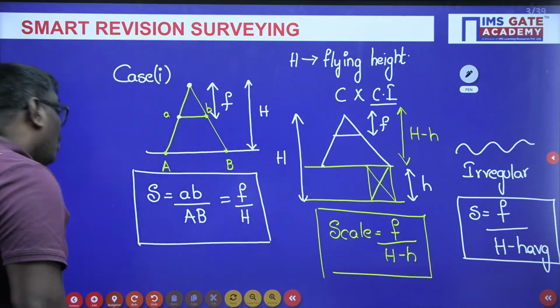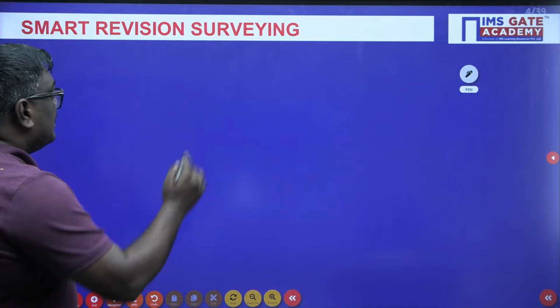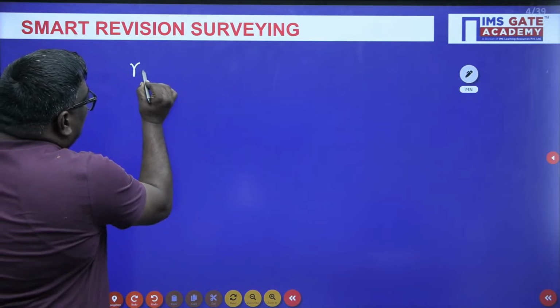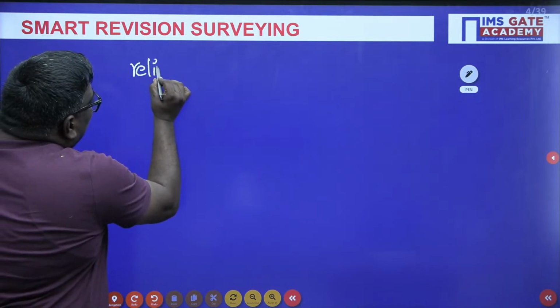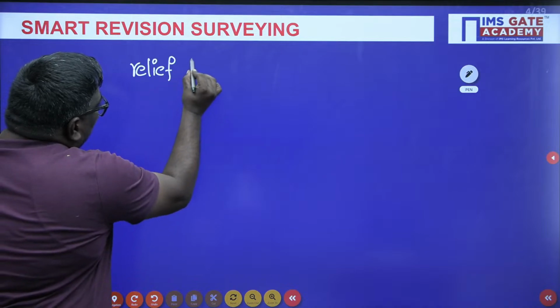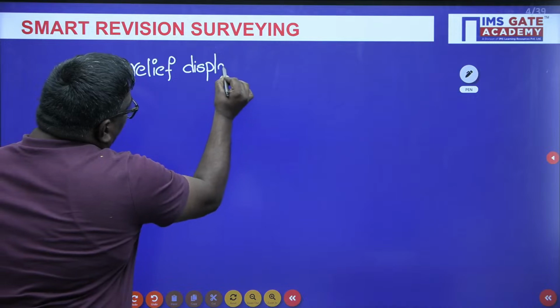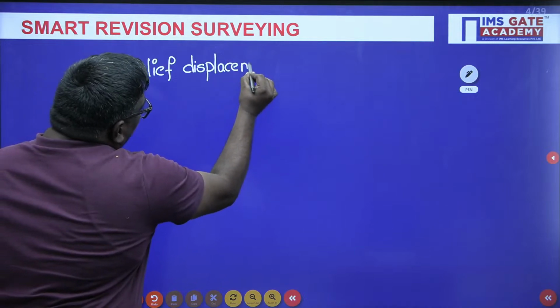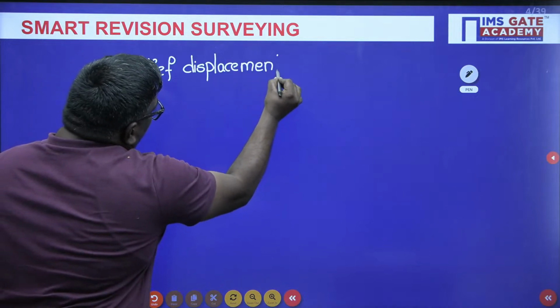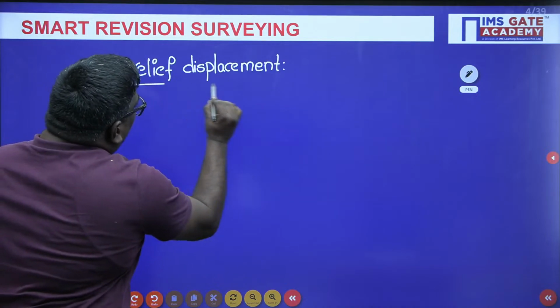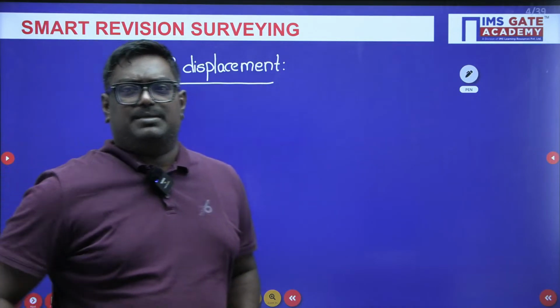Now, let me go to the most important concept in photogrammetry, that we call it as relief displacement. Now, my dear students, we have a topic called relief displacement. Immediately, what do you mean by relief displacement, my dear students? What is the formula for relief displacement?